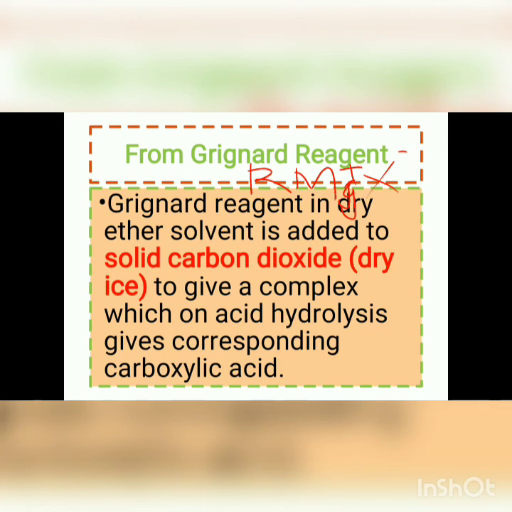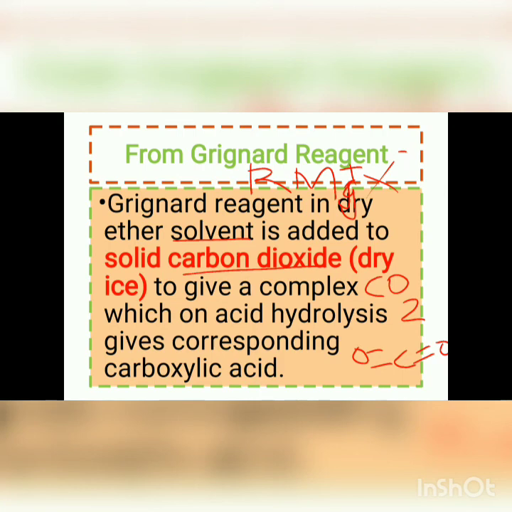The Grignard reagent in dry ether solvent is added to solid carbon dioxide. This solid carbon dioxide is also known as dry ice; it has the formula CO2 and can be represented as O double bond C double bond O.